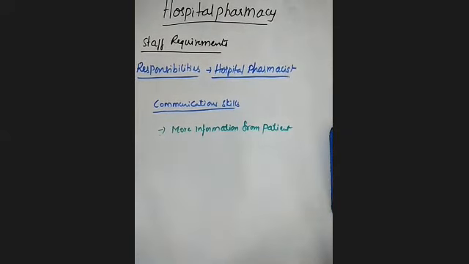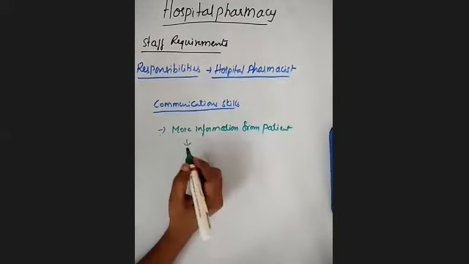Because if a patient has been admitted into the hospital, initially they don't reveal their details to anyone. So the hospital pharmacist must have communication skills to gather more information from the patient. What information do they have to gather?